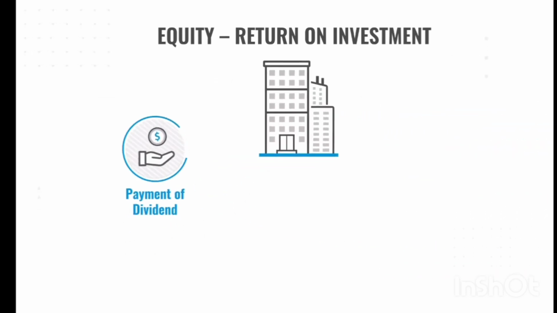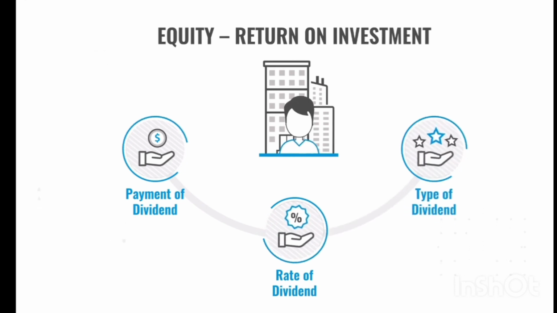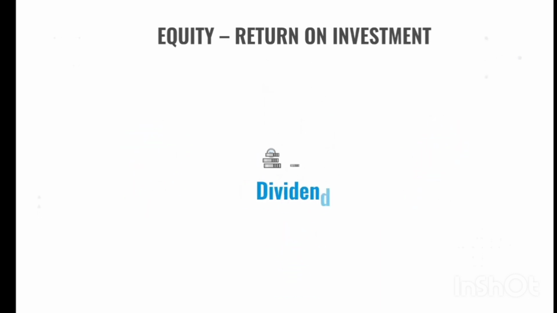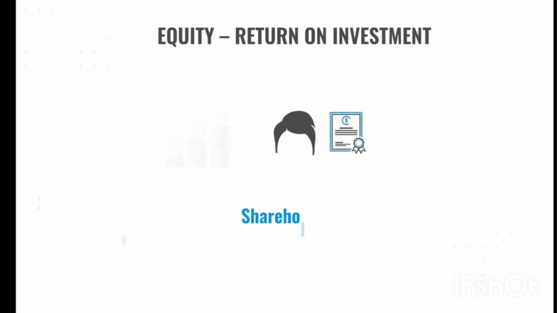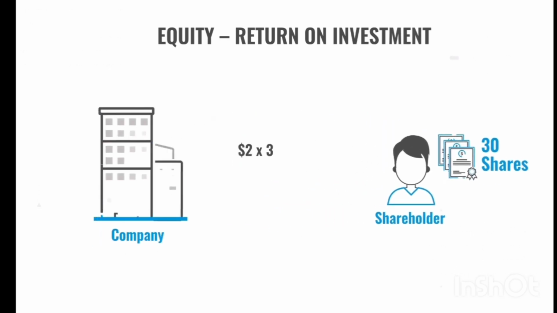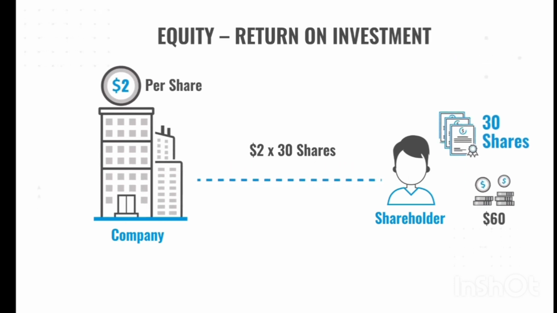Payment of dividend. The rate of dividend and the type of dividend are decided by the company's management. The amount of dividend is determined on a per share basis. Therefore, if a shareholder owns 30 shares in a company and the company pays $2 as cash dividend, then the shareholder will receive $60.